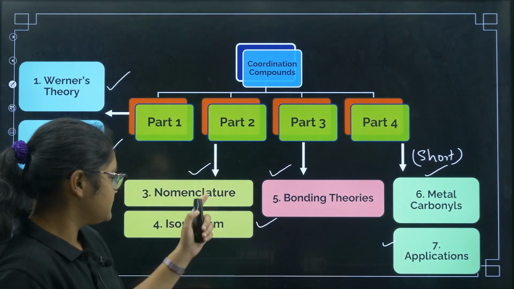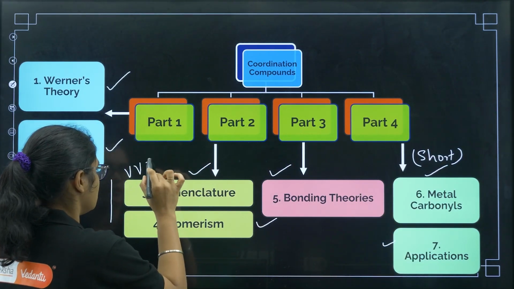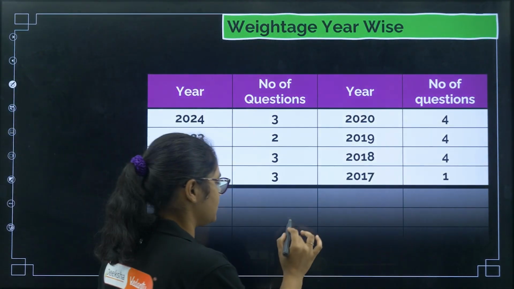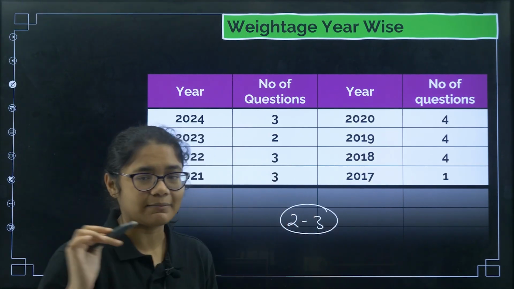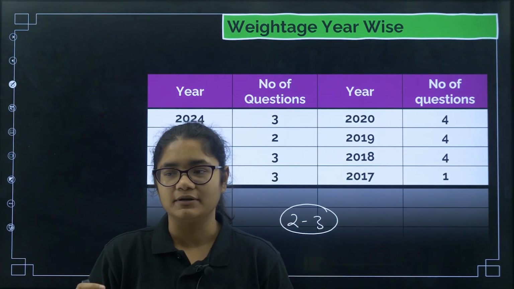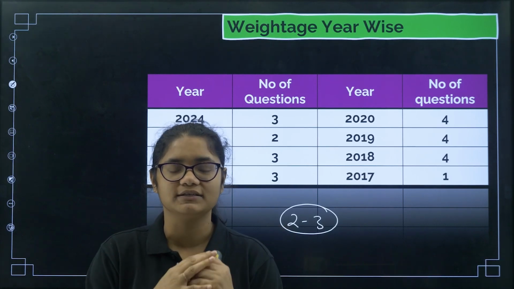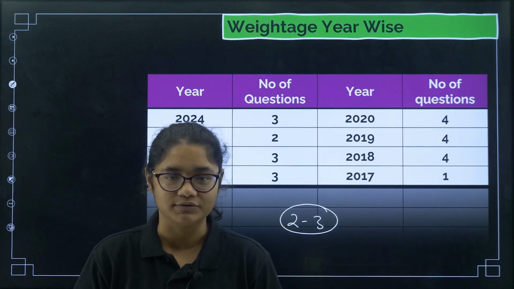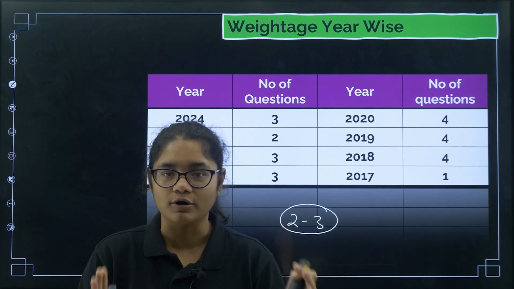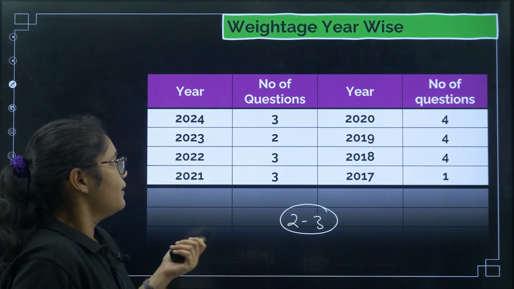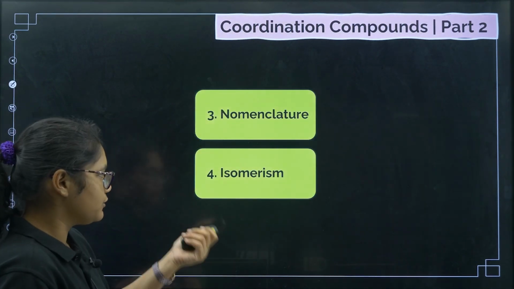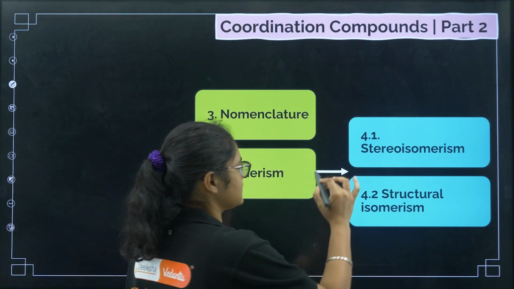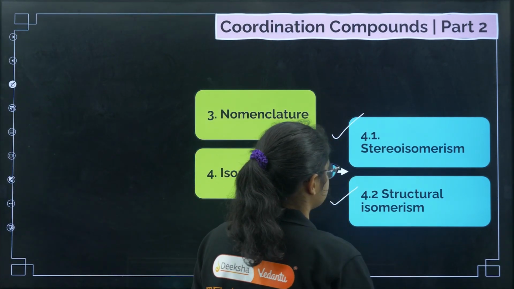Now, today's topic is a very, very important lecture. As I already discussed, you can expect 2 to 3 questions every year from this chapter, and this is a highly important chapter. Its utilization is so much in whatever research is going on, everything is around coordination compounds. That is why this is a very important branch of chemistry. Now, coming to what we are going to discuss today: as I told you, nomenclature and isomerism. In isomerism, we are going to discuss stereoisomerism and structural isomerism.